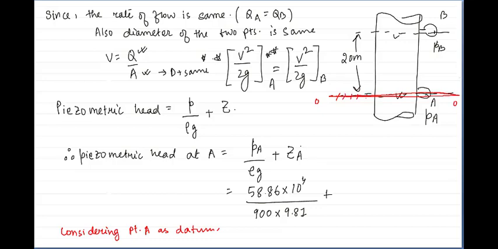So here the datum head will be 0. So we are getting a value of 66.67. The unit will be meter. Since we have considered the datum at A, ZA will be equal to 0. So now let us calculate the piezometric head at B.